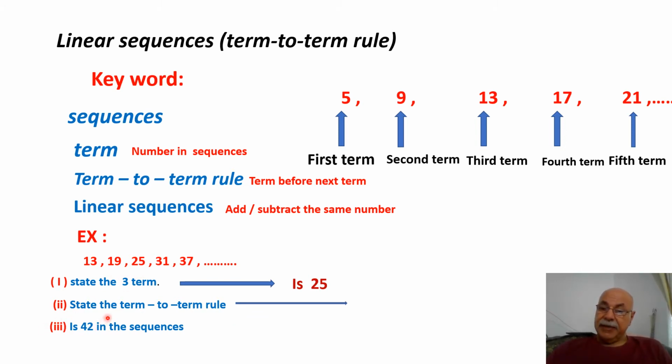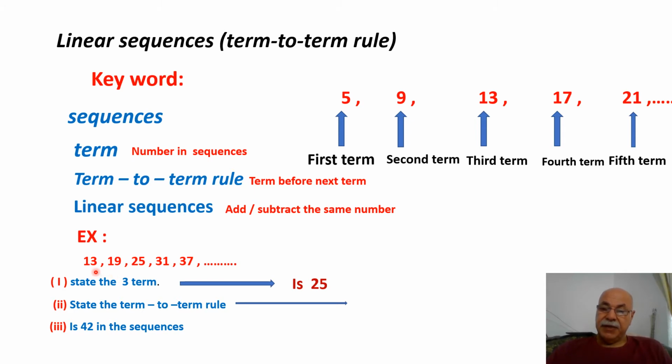He asked me here for the term-to-term rule. What is the term-to-term rule for these sequences? You see, 13 to 19. What do I do? I add or subtract a number. How much is the number I add or subtract?